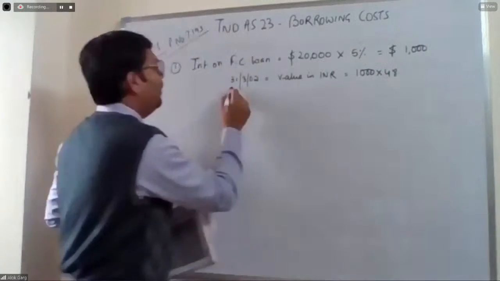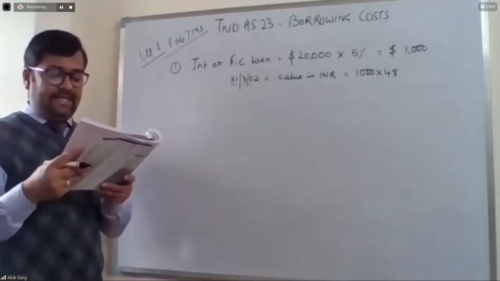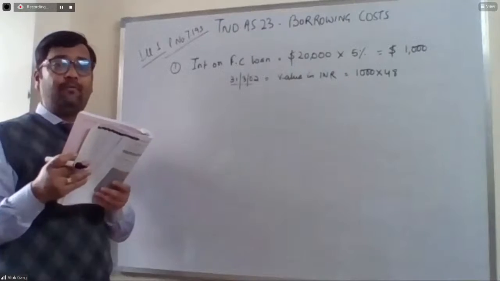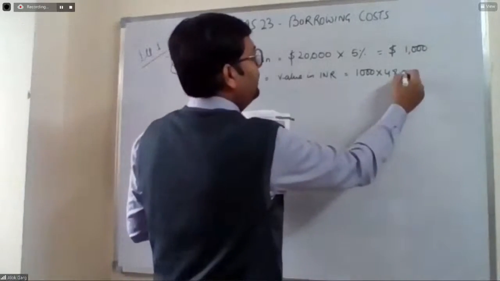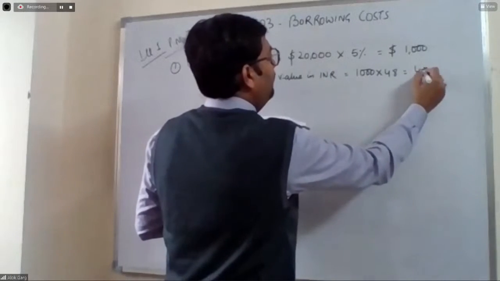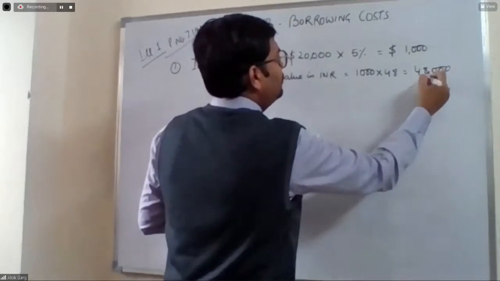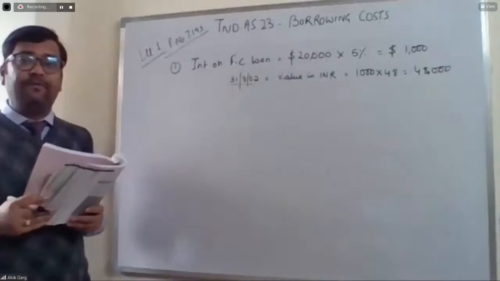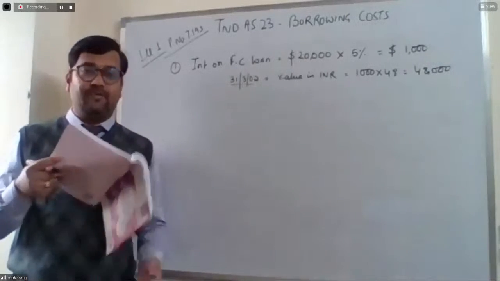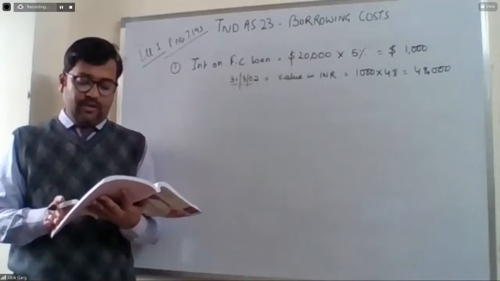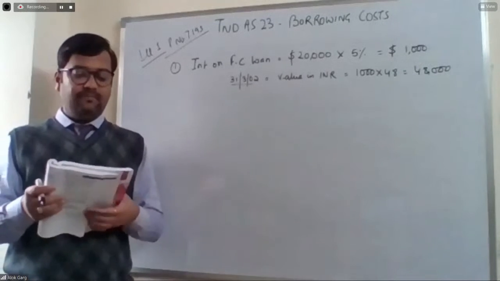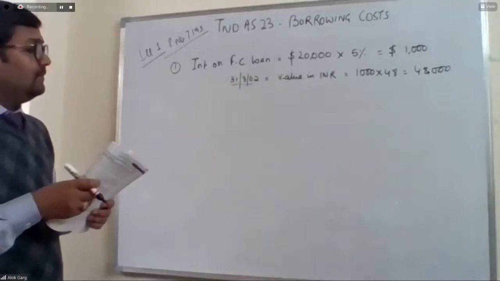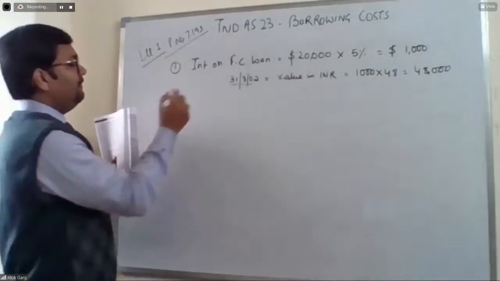On 31st March 2002, the exchange rate is given as 48 rupees per USD. So 48 multiplied by 1,000 is equal to 48,000. So the value of interest in Indian rupees is 48,000. Okay, so this is the value of interest.